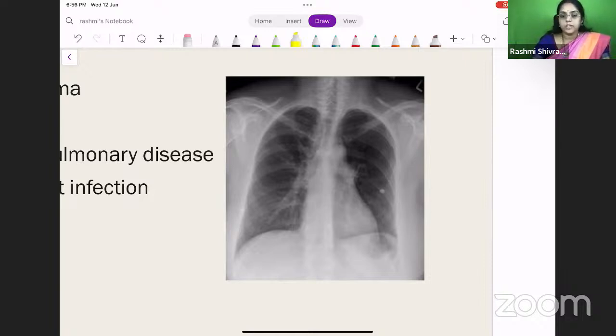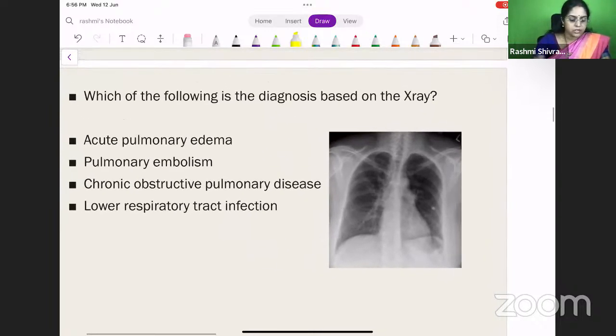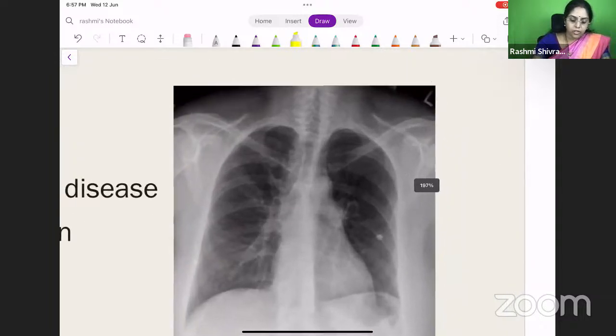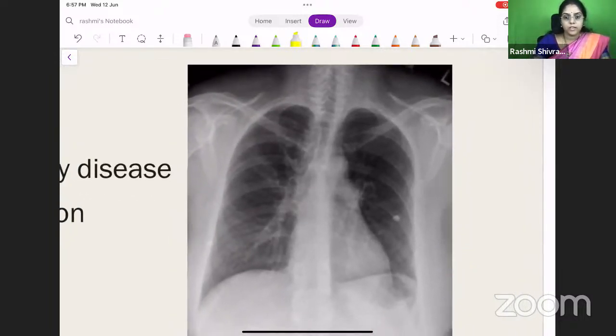I'll give you a few seconds for all of you to answer. You can try, it can be wrong. So I'll give you the options once again. Is it acute pulmonary edema? Is it a pulmonary embolism? Is it a COPD or a lower respiratory tract infection? Which of these is it? Okay, so I would like all of you to notice this X-ray very keenly.